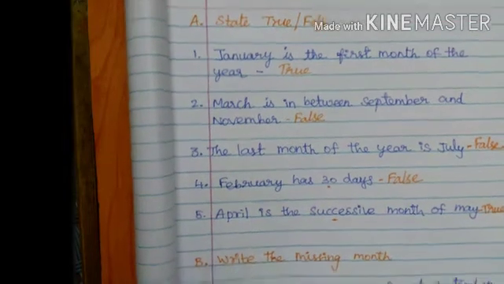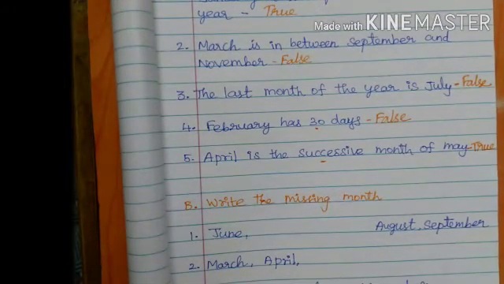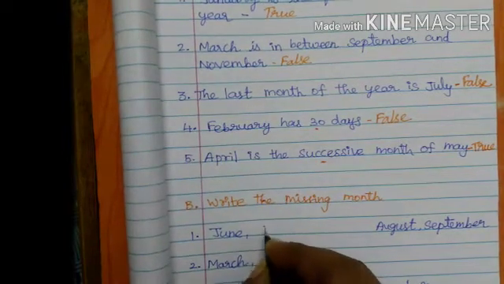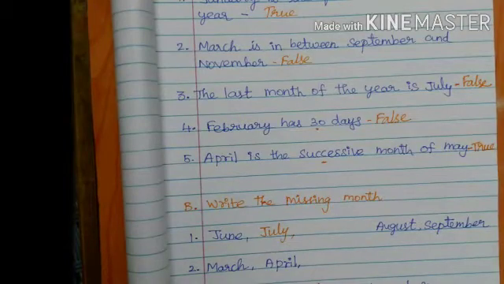Okay. The next one. Already you learned the months. January, February, March, April, May, June, July, August, September, October, November, December. You learned this in the third standard. So again here it is given to write the missing month. June month is given here. Then next you find the next month. June, after that July. The next one is here. June, July, August, September, October.